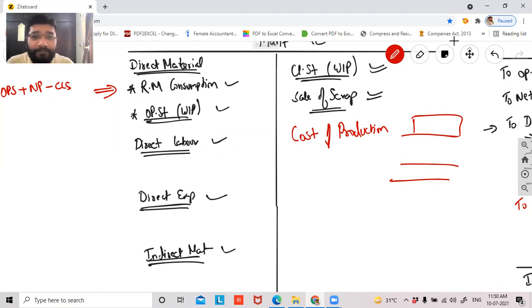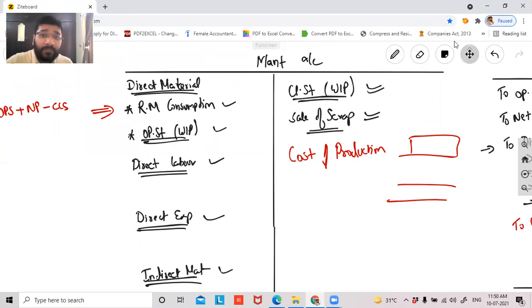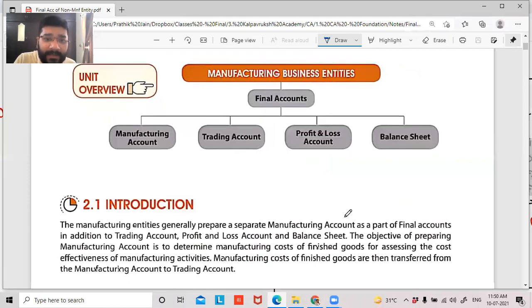So this sale of scrap is recorded in the manufacturing account, no, sir? Yes, the sale of scrap is recorded in the manufacturing account. Only the sale of scrap will come in your manufacturing account, but the sale of finished goods will go to your trading account. Am I clear with the items that are to be recorded in the manufacturing account? Any difficulties? No, sir. Now let's give a quick reading, guys.